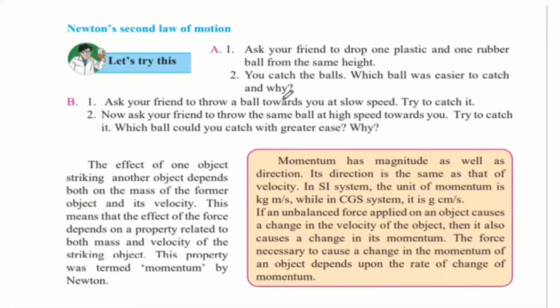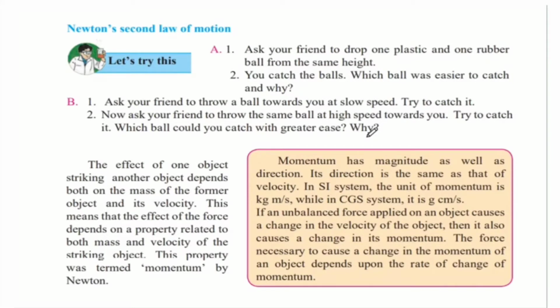Ask your friend to throw a ball towards you at slow speed. Try to catch it. Now, ask your friend to throw the same ball at high speed towards you and try to catch it again. Which ball could you catch with greater ease and why? So now either you take the plastic or the rubber ball, any one ball, and first ask your friend to throw it slowly, and then ask them to throw the same ball faster.